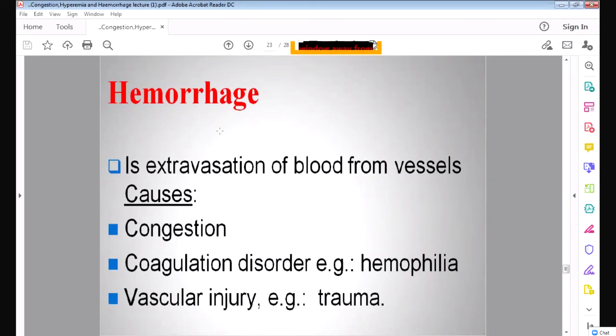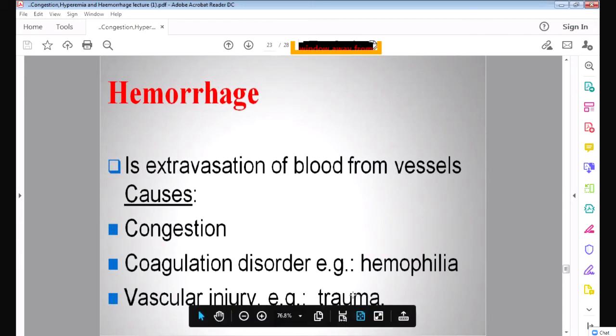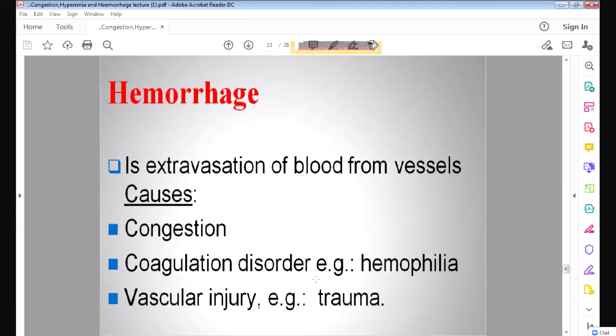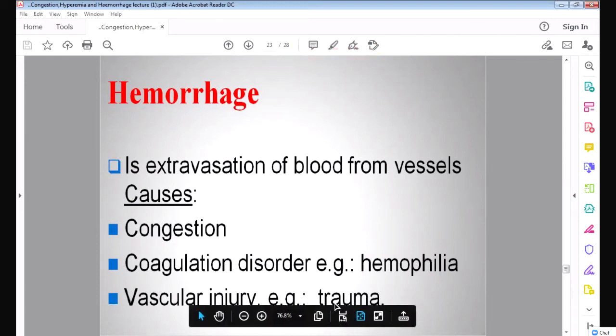When the blood comes out of the blood vessel, it is called hemorrhage. And what is the most important cause? Trauma, accidents, where there is a lot of bleeding outside. The blood comes out of the blood vessel, and that is trauma, vascular injury. So this is a very important cause of hemorrhage.